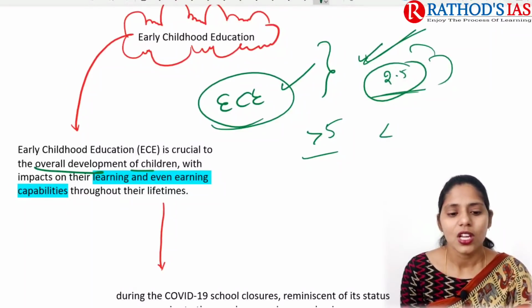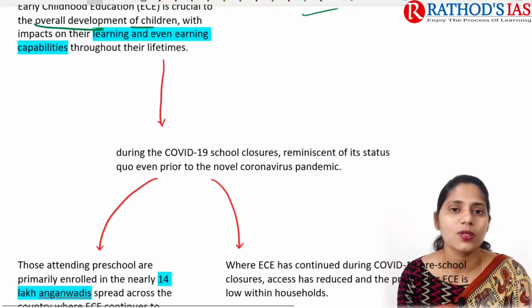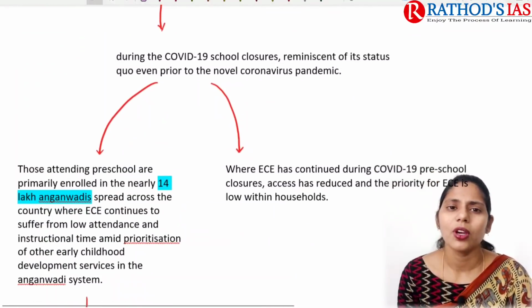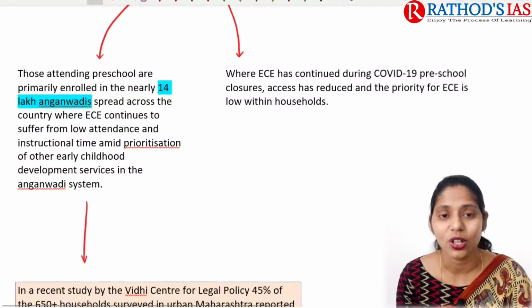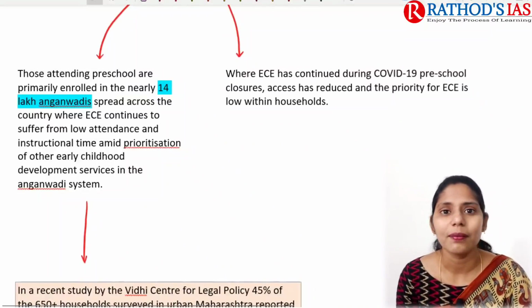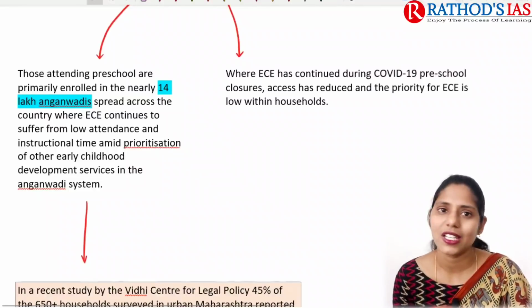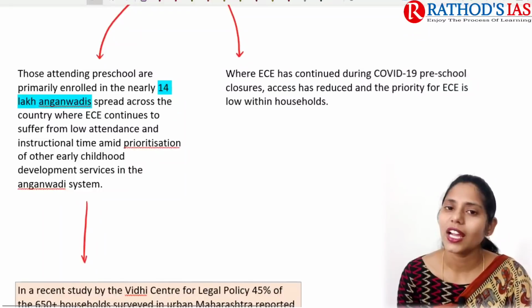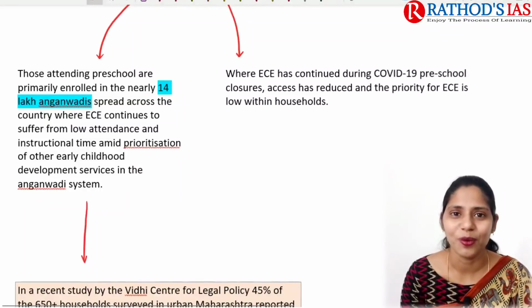During COVID-19, what happened? Early childhood education was totally disrupted, because many parents used to send their children to at least Anganwadis or preschools or play schools. Due to the COVID-19 pandemic, these Anganwadis were shut down. Now there is no priority given to early childhood development services, especially Anganwadi services. In Anganwadi services, when we send our child, they get one boiled egg daily.